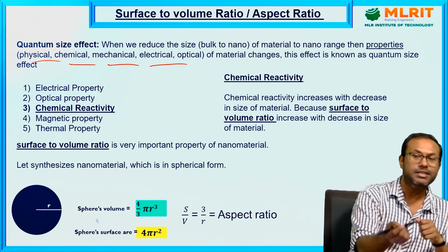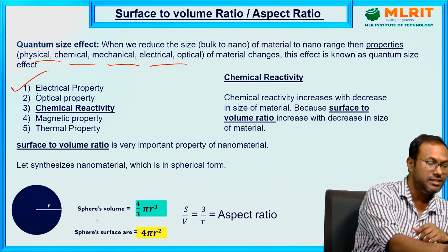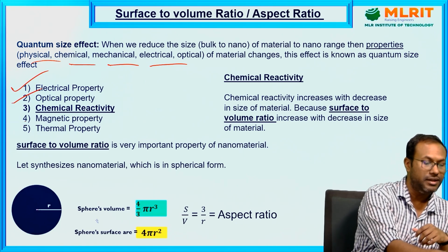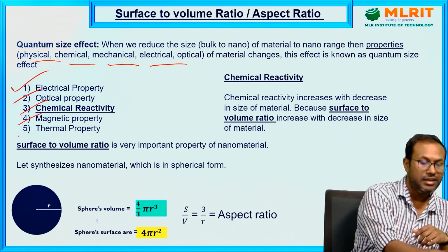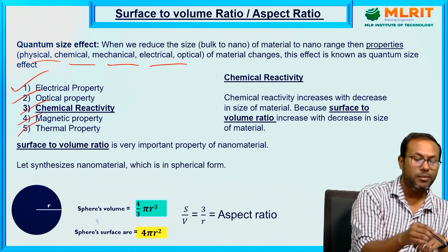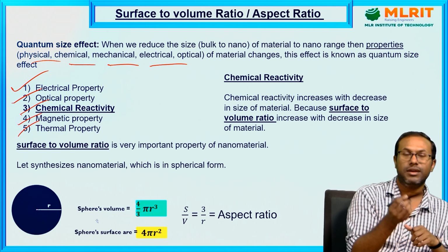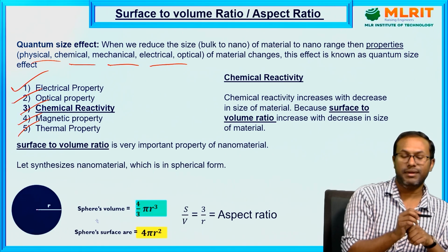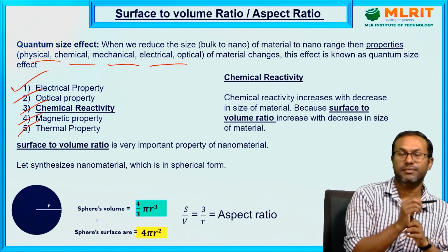Now, if you reduce the size, a lot of properties will change. I mentioned electrical, optical, chemical, magnetic and thermal properties. These properties change, and to explain those things, we have to bring in the concept of quantum mechanics, where the particle is actually treated as a wave.